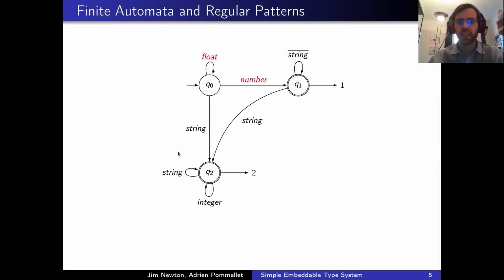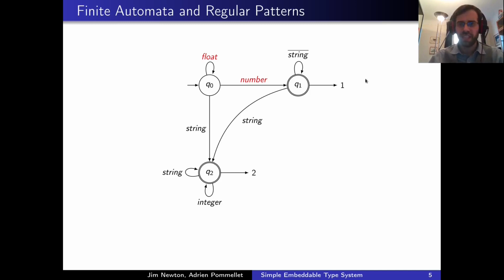The classical algorithm to recognize regular patterns on sequences relies on a form of labeled graph known as a finite automaton. If you're not familiar with this framework, then this idea is actually rather straightforward. We start from an initial node in the graph.